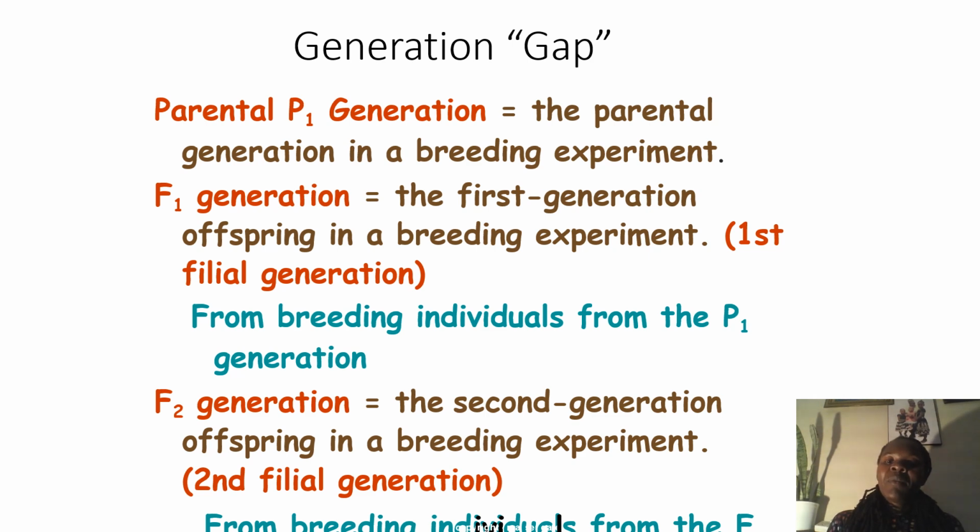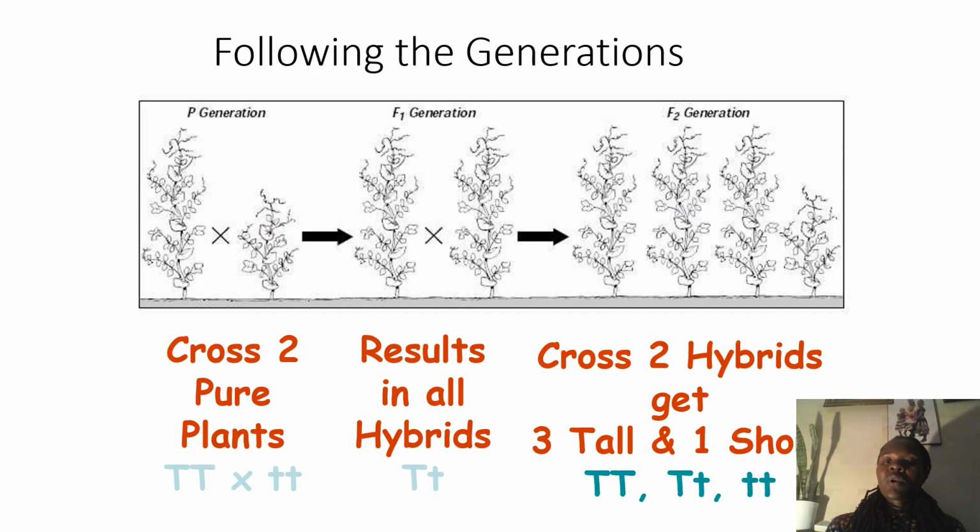Then the second filial generation is from the F1s. So from the F1s, you'll get the F2 generations. Now you'll use the genotypes of the F1s to get the F2s. That's how it goes. Then for the F3s, you'll use the genotypes from the F2s so that you can get the F3s. So it shows how the generations are generated. You have the P generation, the parental generations. In this case, it clearly shows the plant height as a trait.